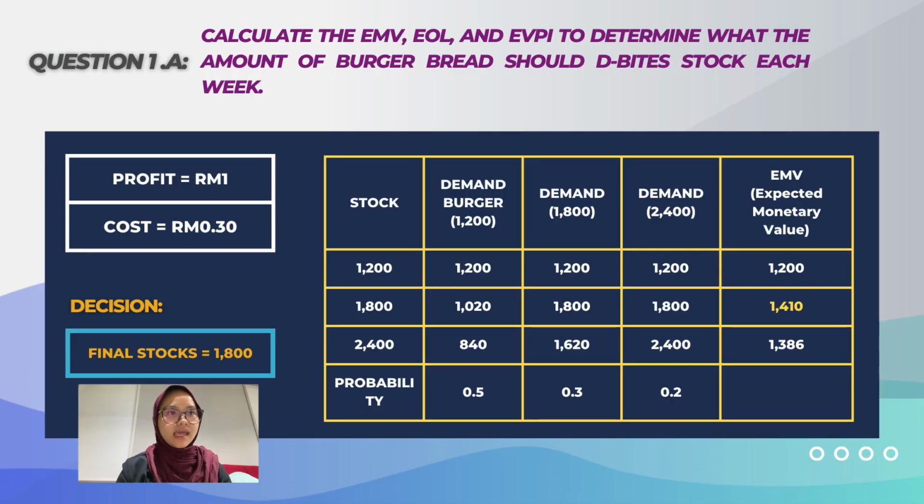In question 1A, it requires us to calculate the EMV, EOL, and EVPI to determine the amount of burger bread that should be stocked each week. In the question, we took out the information where the profit is 1 ringgit and the cost is 30 cent. After doing the calculation, we found that the highest expected monetary value is 1,410, which is at the stock of 1,800. So our decision is to choose